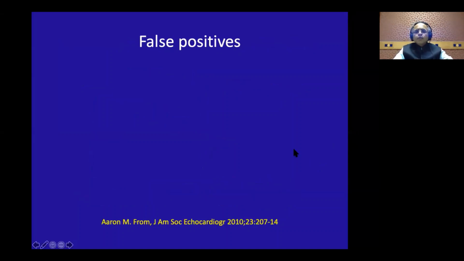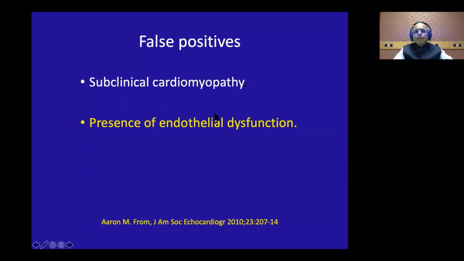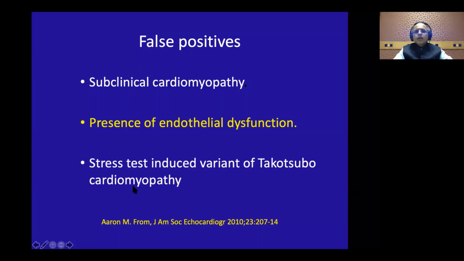And the false positives could be related to subclinical cardiomyopathy, myocardial dysfunction because of diabetes itself, presence of endothelial dysfunction, or even a stress-induced Takotsubo cardiomyopathy. And this generally you will encounter in dopamine stress echoes. You may get just an apical ballooning on peak dopamine and normal coronaries, and this can be Takotsubo variants.